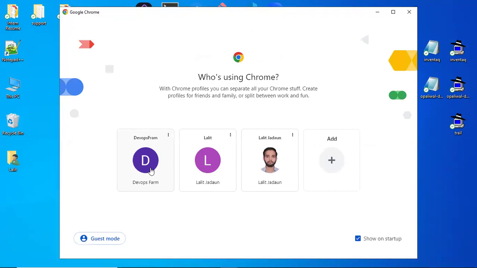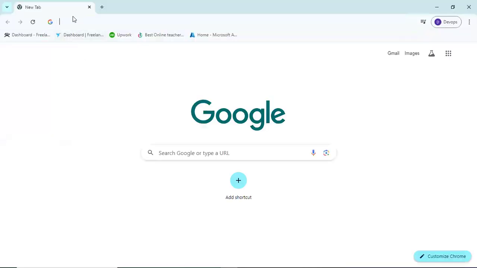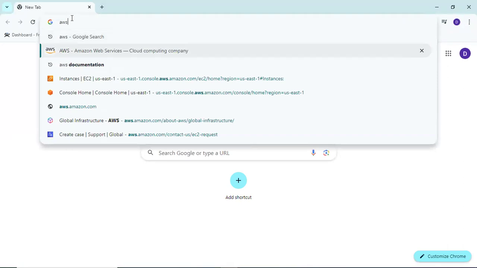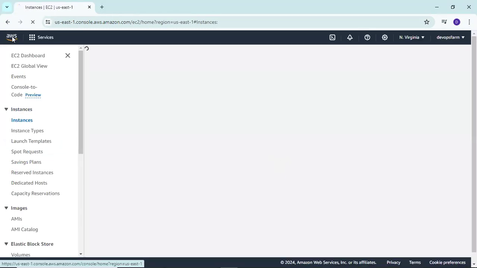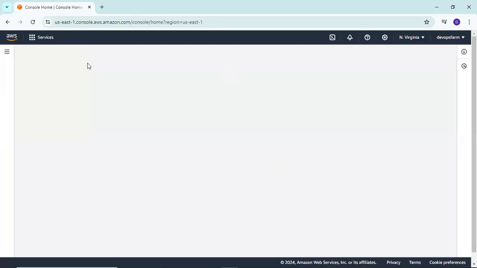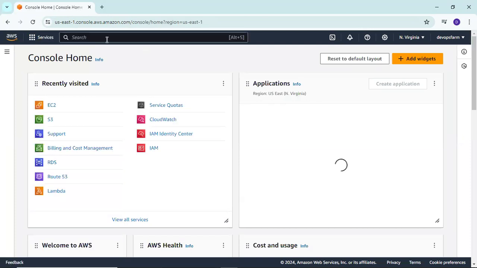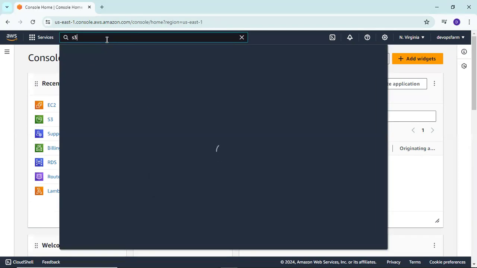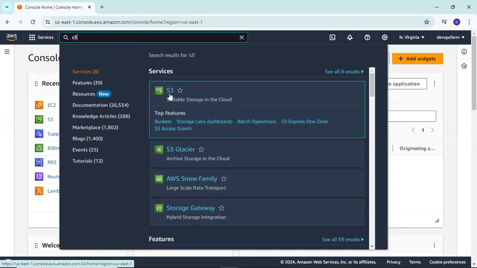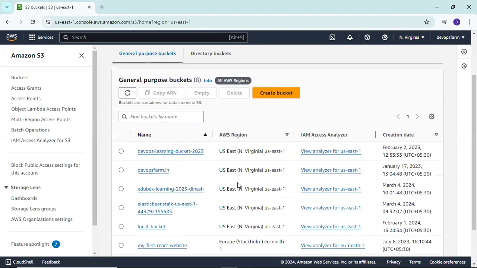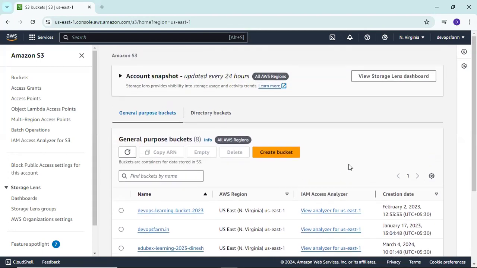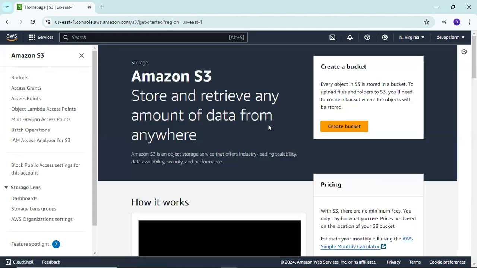Okay, so we simply need to access our AWS account. Go to your AWS account and search for the S3 service, or simply type S3. Here, in the top you can see the S3 service. We already have a previous bucket, but we will create a new one.